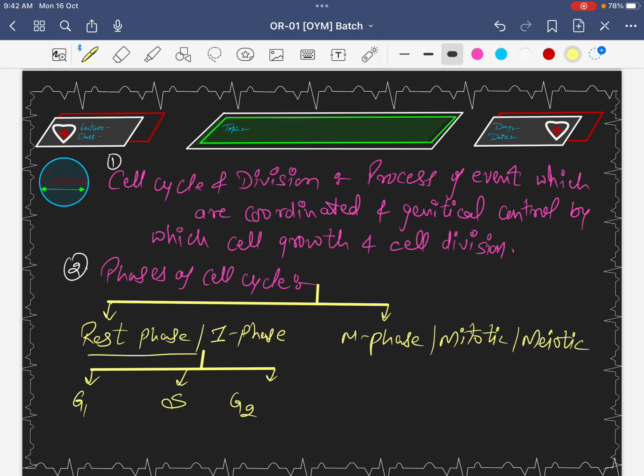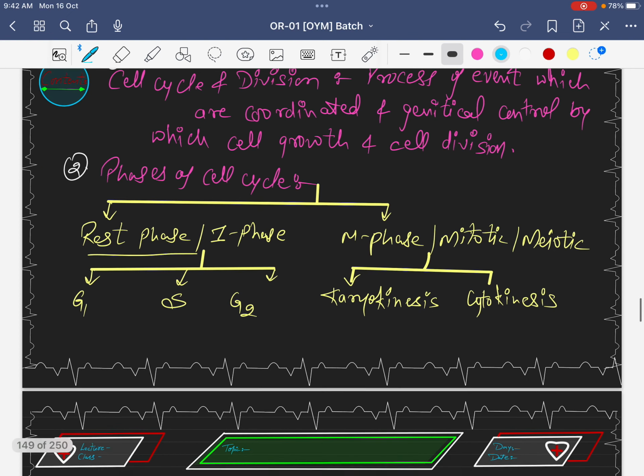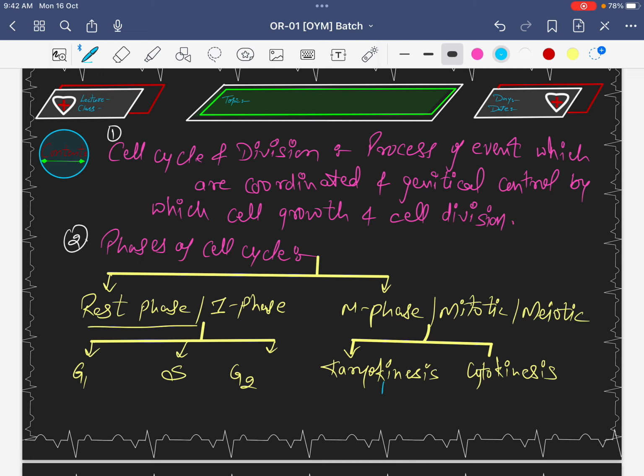And on the other side, our M phase is also classified into two parts. First part is karyokinesis and second is cytokinesis, right? And this karyokinesis phase is further classified into four subcategories.